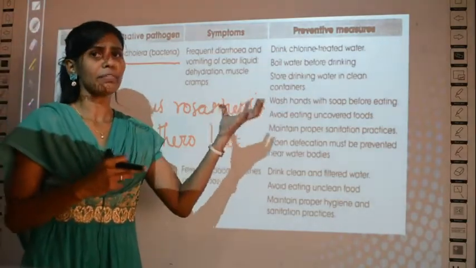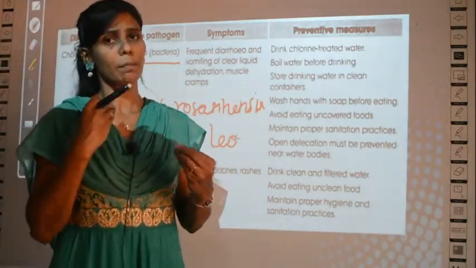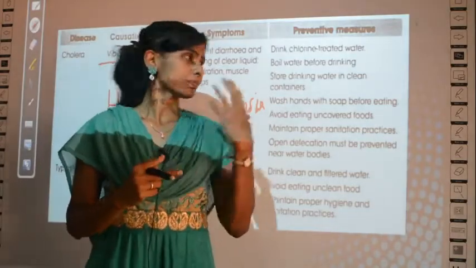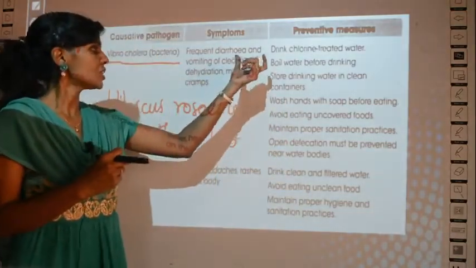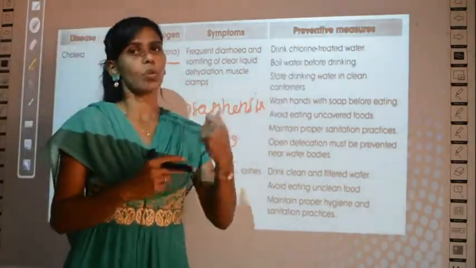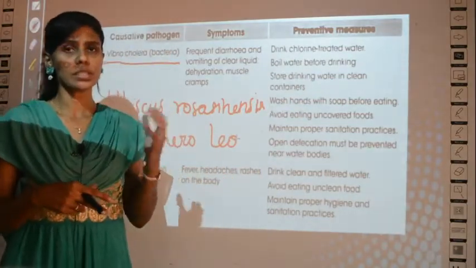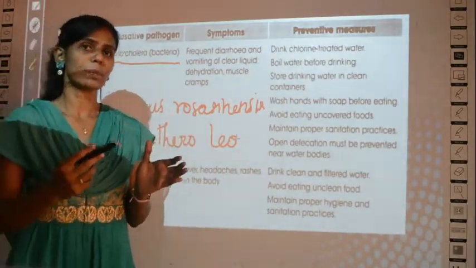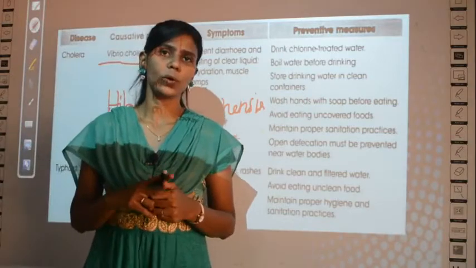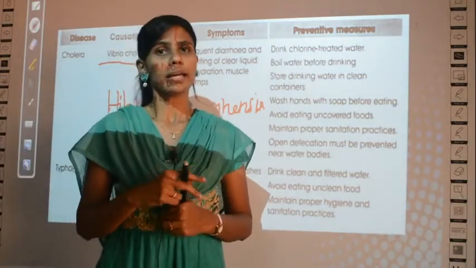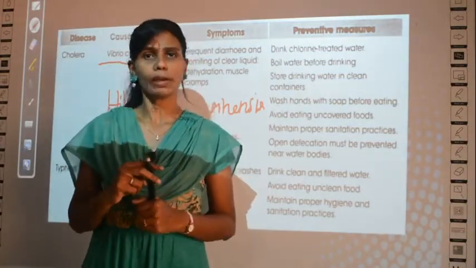What are the preventive measures? How can you prevent getting cholera? Drink chlorinated water. Even now we practice this. The municipal water which is supplied now will be chlorinated. Why? Because chlorine has the ability to kill the germs or the microorganisms.